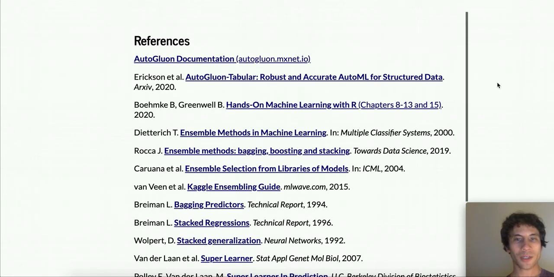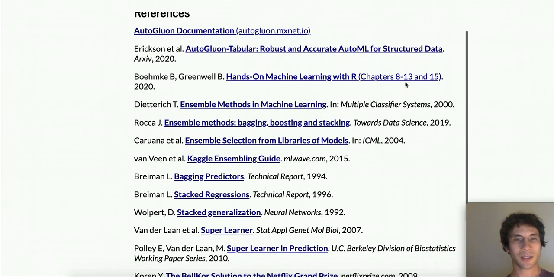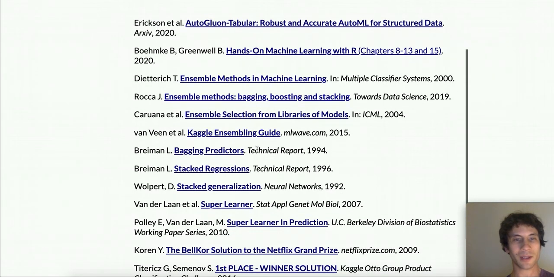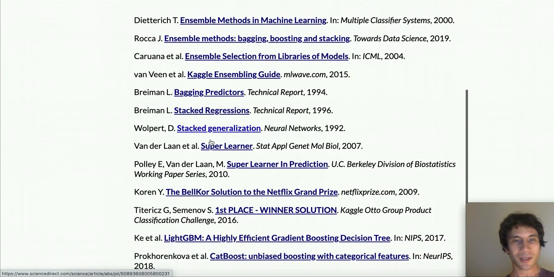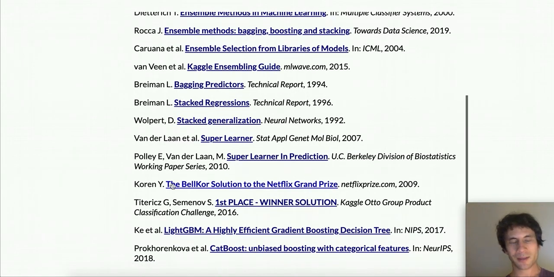Finally, we recommend you check out these references to learn more. These cover things like the different model types, different ensembling strategies, such as different stacking approaches and the related literature on why stacking works, the actual practical stacking approaches that have won major prediction contests, and the LightGBM and CatBoost papers, just to see how the secret sauce of these models led them to become so popular for tabular datasets.